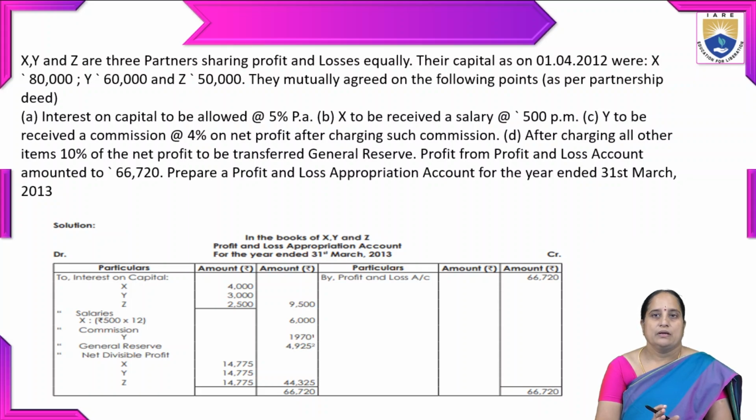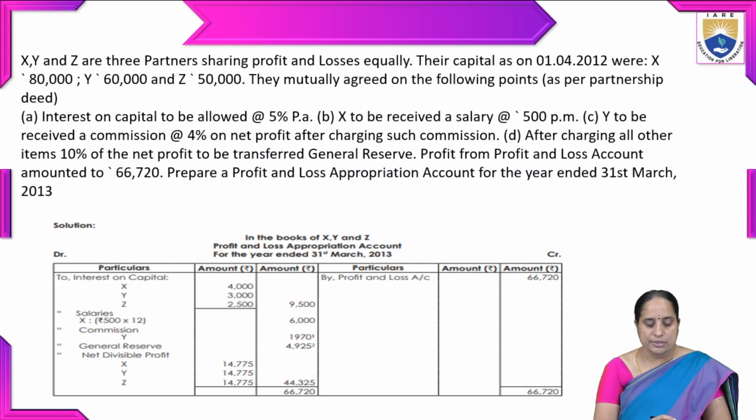X to receive a salary at the rate of 500 per month. Y to receive a commission at the rate of 4% on net profit after charging such commission and after charging all other items. 10% of the net profit to be transferred to general reserve. Profit from the profit and loss account amounted to 66,720. Prepare a profit and loss appropriation account for the year ended 31st March 2013.